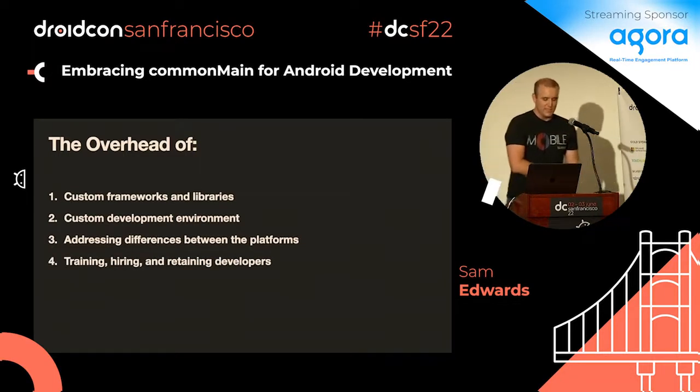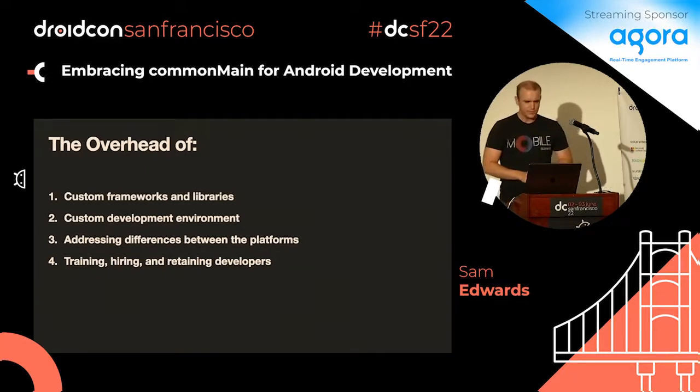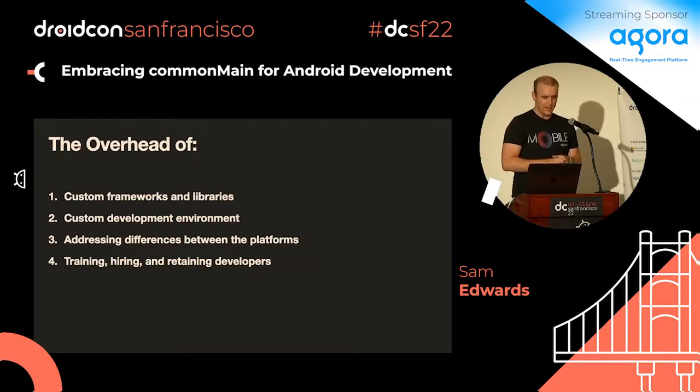Training, hiring, and retaining was something else that they called out in the article. I think it probably helps hiring. There's companies here saying, we do multi-platform, come hire for us. I think it's great. So it's easy to hire Kotlin engineers because every Android engineer is a Kotlin engineer now. And so these were the main four points.